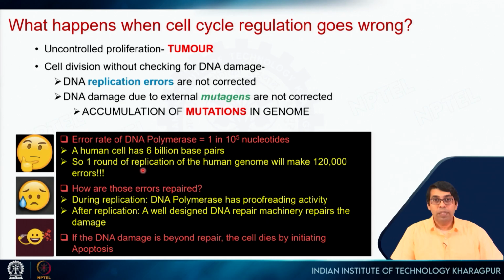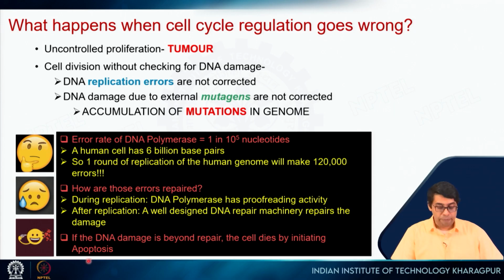But in most cases, all of those are taken care of by mechanisms that are present in the cell, like DNA repair. But when mutation happens in those enzymes which are responsible for DNA repair, then we have a problem, right? So during replication, DNA polymerase has proofreading activity, so it will reduce this error. After replication, a well-designed DNA repair machinery repairs the damage. So that also reduces this number. So it ultimately reduces it to 1 in 10 to the power 9.